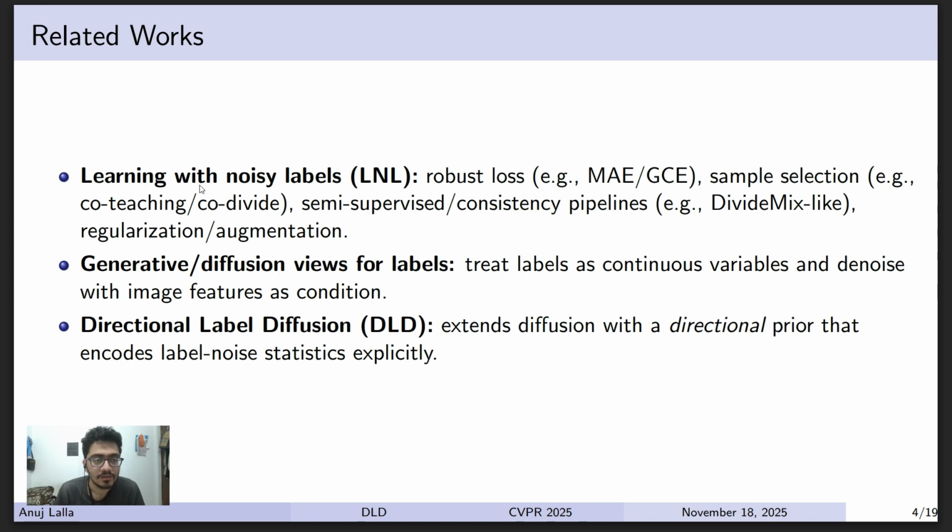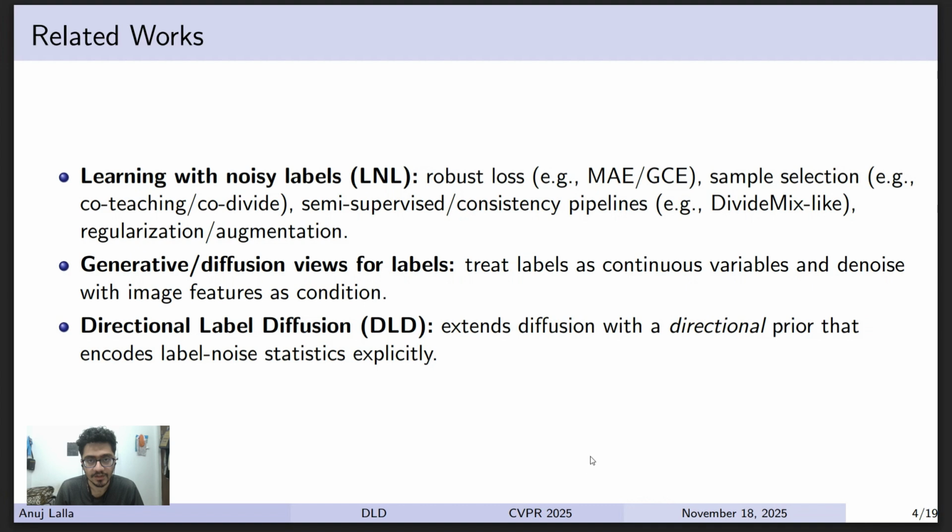So related works are learning with noisy labels. Like I said earlier, robust loss includes mean absolute error, generalized cross entropy, sample selection, example co-teaching, co-divide, and other approaches. Generative diffusion view for labels, they treat labels as continuous variables and denoise with image features as the condition. And directional label diffusion, it extends diffusion with a directional prior that encodes label noise statistics explicitly.